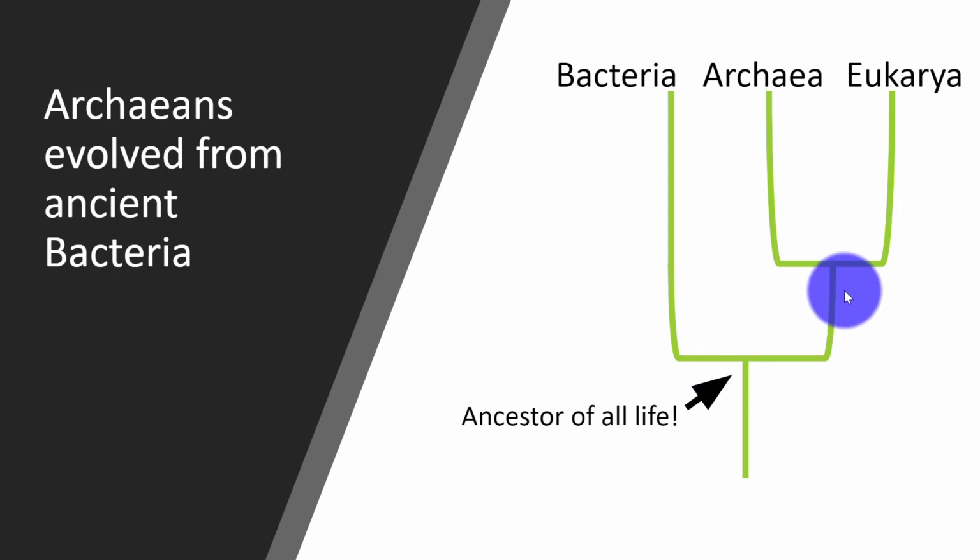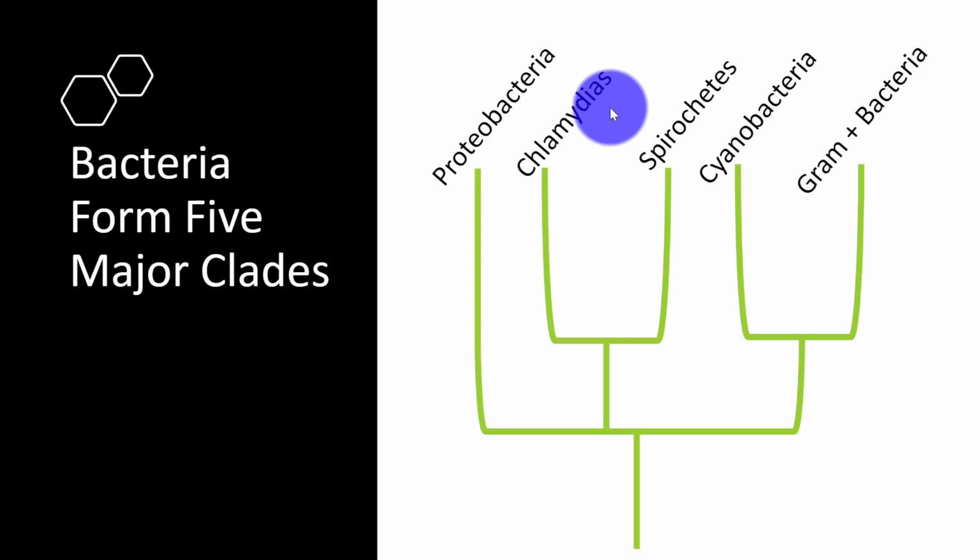This other lineage over here split again to form two domains. One of those domains is archaea, which is still prokaryotic cells, but the other domain is eukarya. We'll talk more about eukarya next week, but now let's take a look at these two prokaryotic domains right here, bacteria and archaea. So these are all of the clades of bacteria. That domain of bacteria, that lineage, split into 5 main clades.